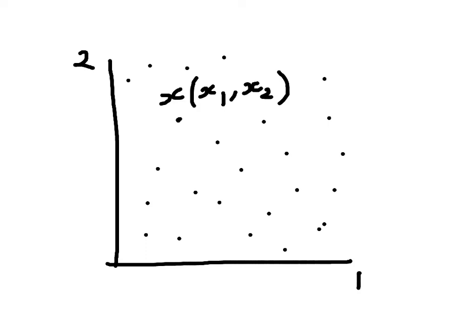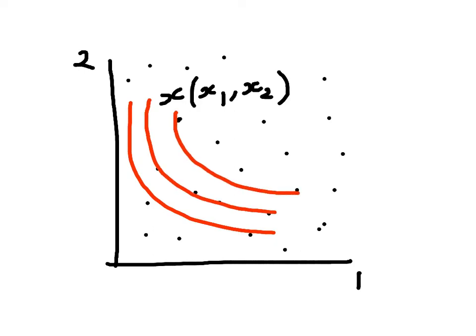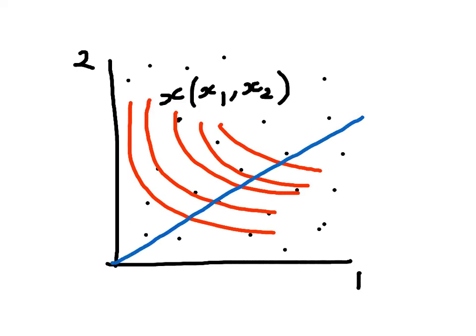Now that's a problem for utility representation, because when I build a utility representation, I look at all the indifference surfaces in the space, assuming that they exist. Then I assign a utility level to each indifference surface. I can do this by constructing some kind of ray from the origin, for example, like this. It doesn't even have to be a straight line.